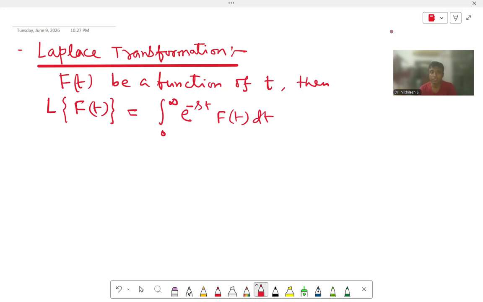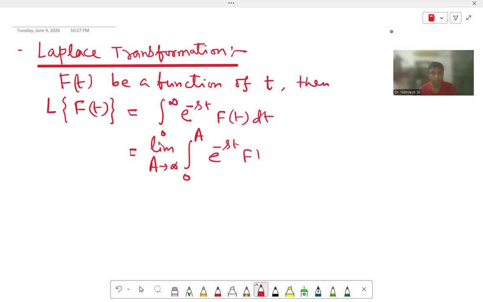So this is nothing but the integration. Already we have learned the integration in HS. And what is the main thing? That this is an improper integration, because at the point infinity it is undefined. Okay, so how can we deal with it? Since at infinity the function is undefined, we are considering a equal to capital A and then taking the limit as capital A tends to infinity of e to the power minus st